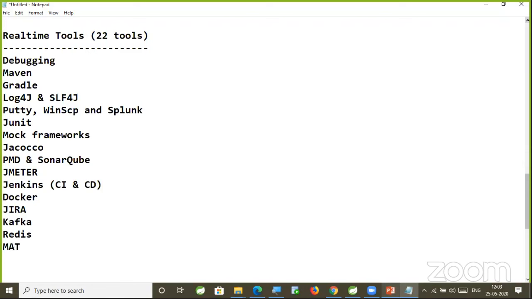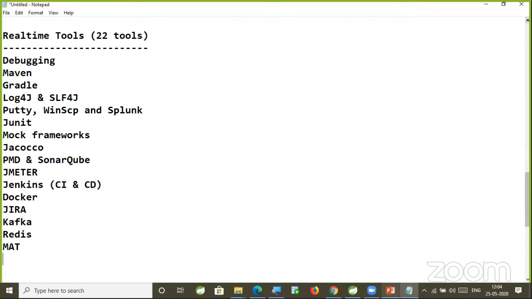When my project is running in the higher environment, how memory is managed by my JVM? What is the total space of the JVM? How much space utilized by my objects already? How much space left in the JVM? What is heap space? What is meta space? How that memory will be analyzed when the project running in the production? Those things also we are going to cover by using this MAT plugin. MAT stands for Memory Analyzer Tool. So this we are going to see here.